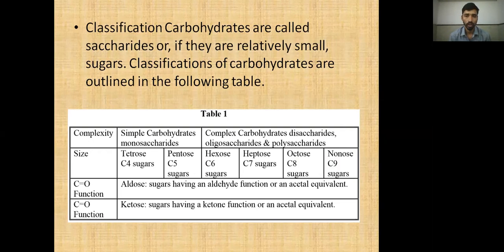Monosaccharide means a simple sugar unit or single sugar unit. Examples of monosaccharides are glucose and fructose molecules. Glucose is a sugar having an aldehyde functional group or an acetal equivalent, and fructose has a ketone functional group or acetal equivalent. Now, the second classification of carbohydrates: disaccharide.